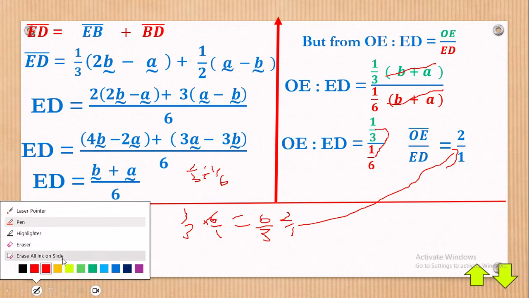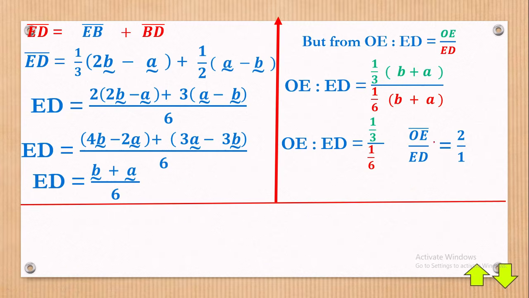Alright, good. Now with that, let's conclude. Therefore you're going to multiply, this will apply right here, and this will apply right here. Finally we shall have that OE is equal to 2 ED. Now this means that these points are collinear. Meaning that if you want to get OE, you multiply ED times 2, then it will be equal. That's what it means.